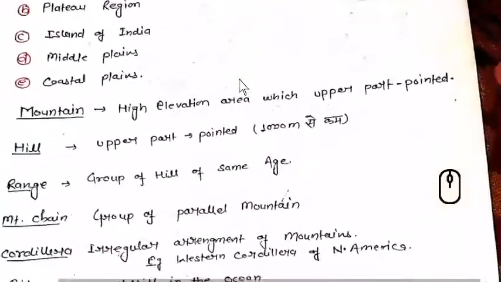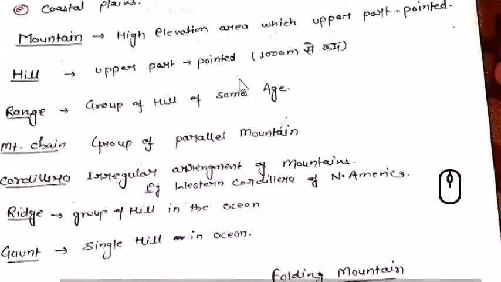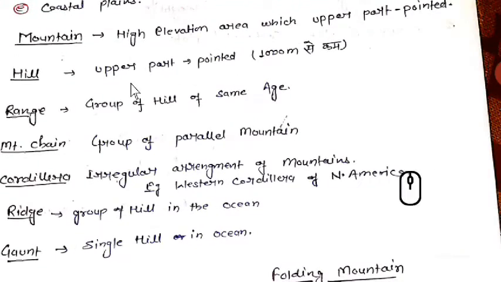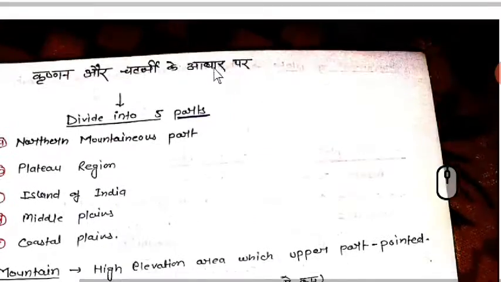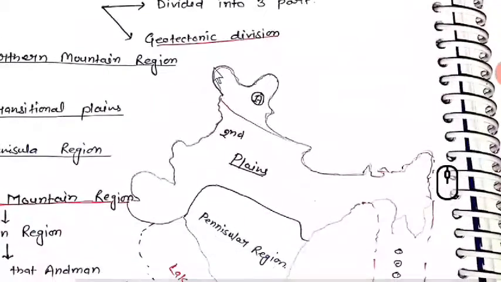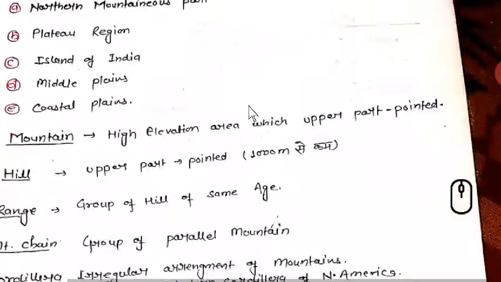So there we have mountains, high elevated areas whose upper part is pointed. Then hill. What is a hill? Its upper part is also pointed. Where I am pointing, over here, the mountains and hills are present.